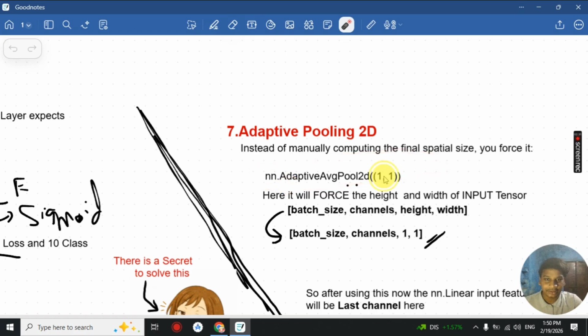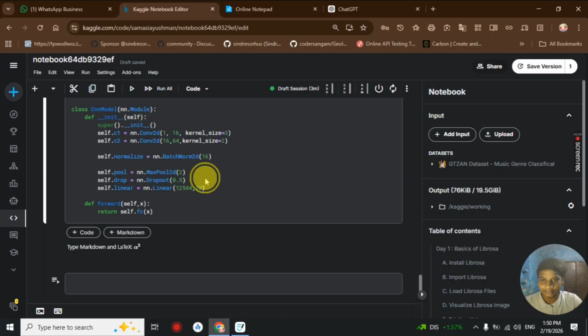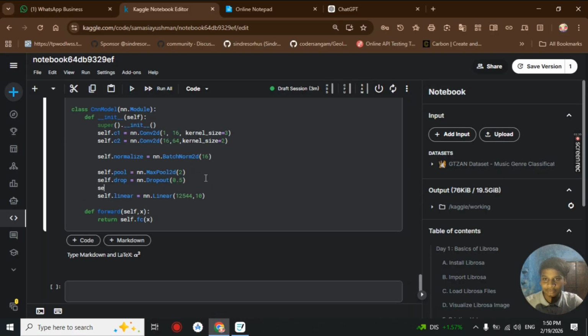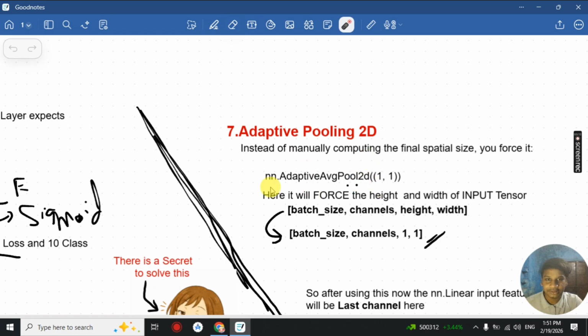use nn.AdaptiveAvgPool2d before our linear layer. Adding the adaptive average pooling layer will force the incoming tensor to a custom height and width, and the only thing you need to remember here is the channel.